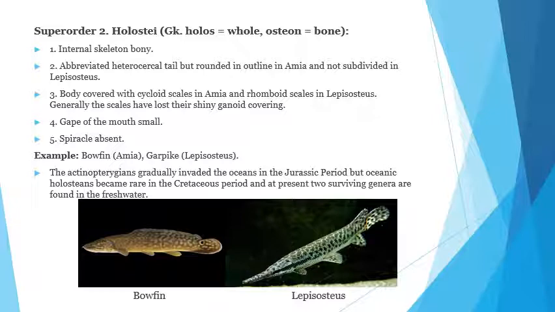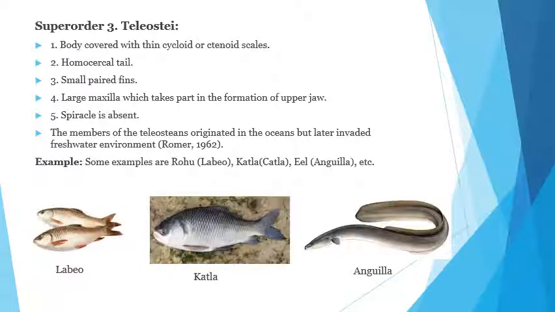The examples of these Holostei are Amia and the garpike. Garpike is the common name of Lepidosteus. Next is the third superorder, Teleostei. The body is covered with thin cycloid or ctenoid scales. The homocercal type of tail is present.